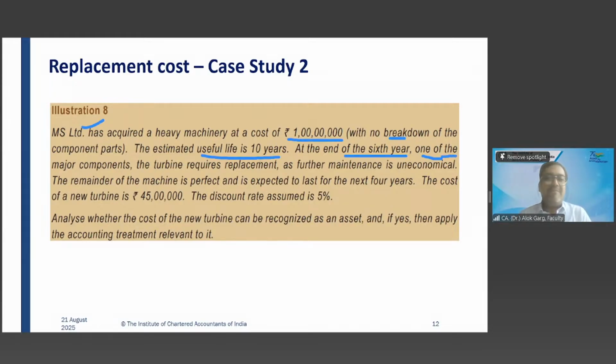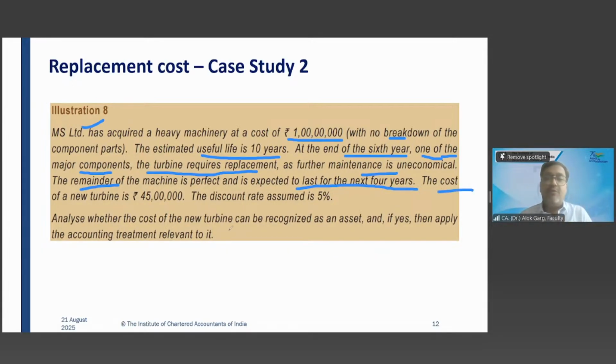So one of the major components of this machine, the turbine, requires replacement. In my example, the engine required replacement in the truck. Here, the turbine requires replacement. As further maintenance is uneconomical, the remainder of the machine is perfect and it is expected to last for the next 4 years, right? So if this turbine gets replaced, the machine is perfectly all right other than the turbine, okay?